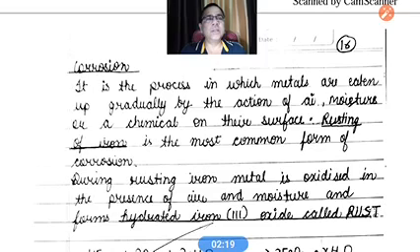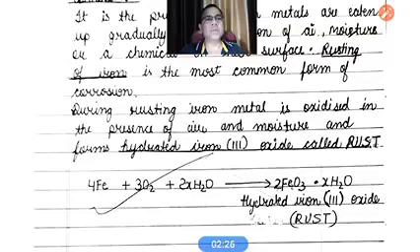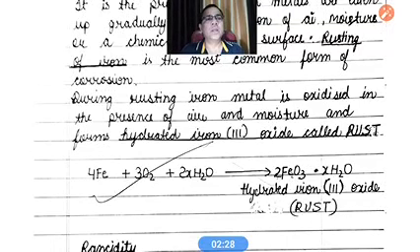When the chemical reaction occurs, the iron piece first comes in contact with air as well as moisture, and finally this reaction occurs: 4Fe plus 3O2 plus 2H2O gives 2Fe2O3.